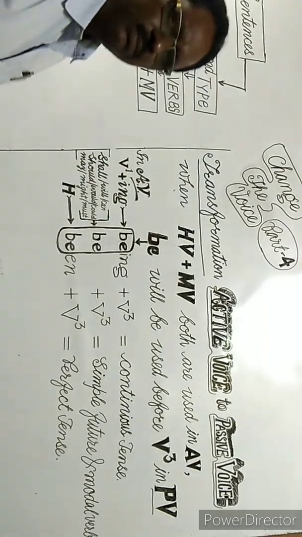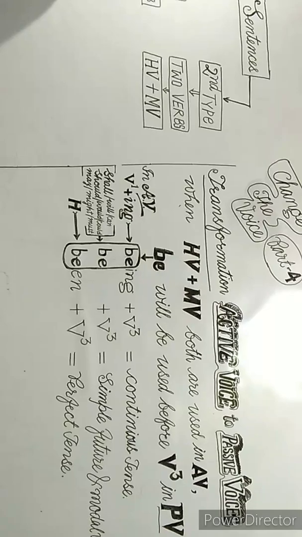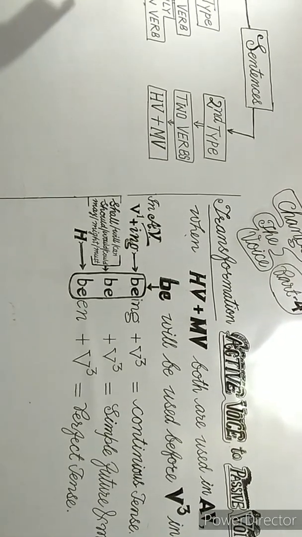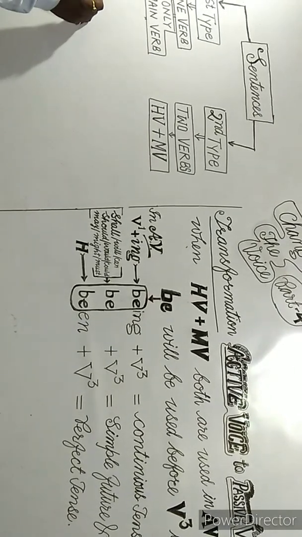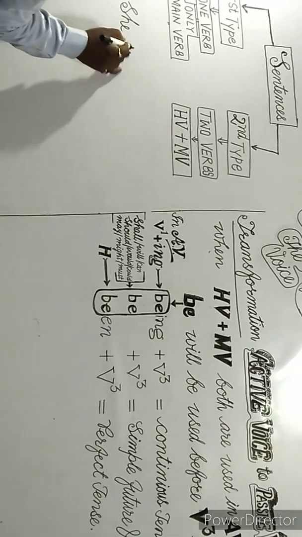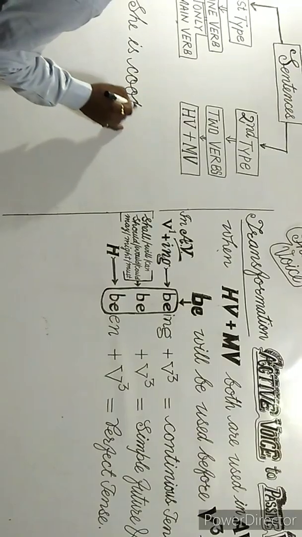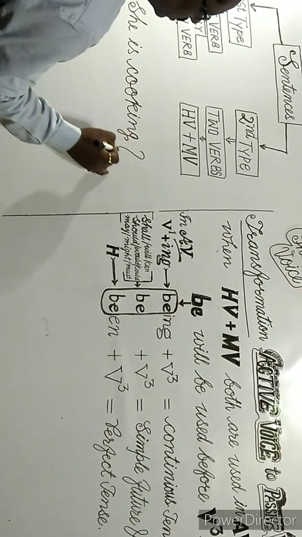Let's see some examples here. In active voice, suppose the sentence is: she is cooking food.